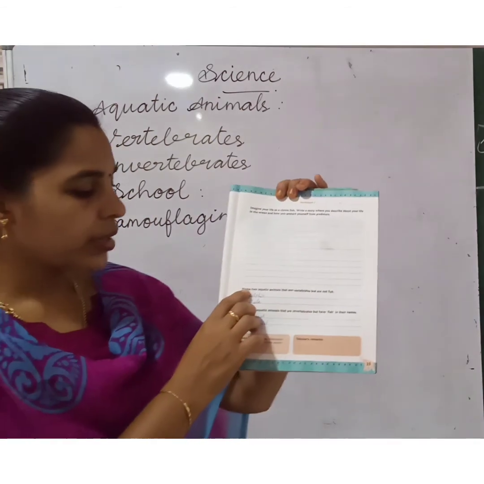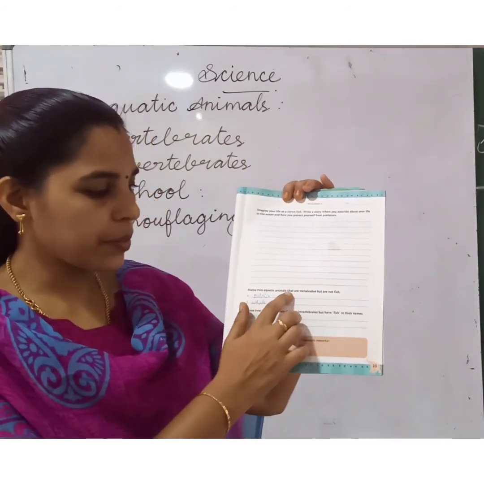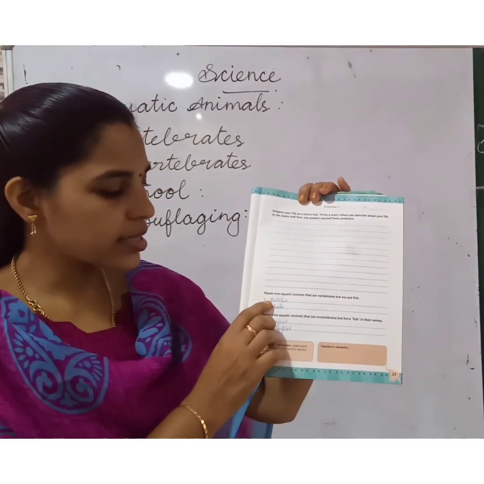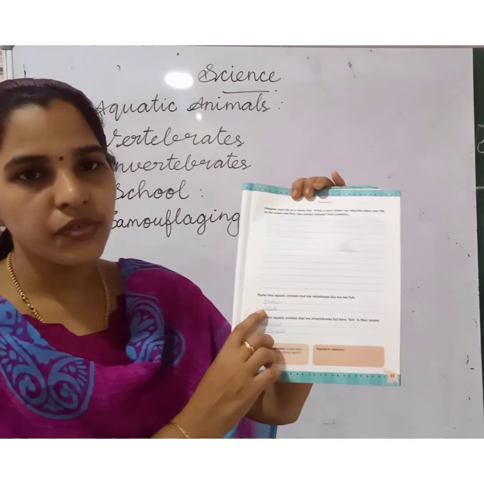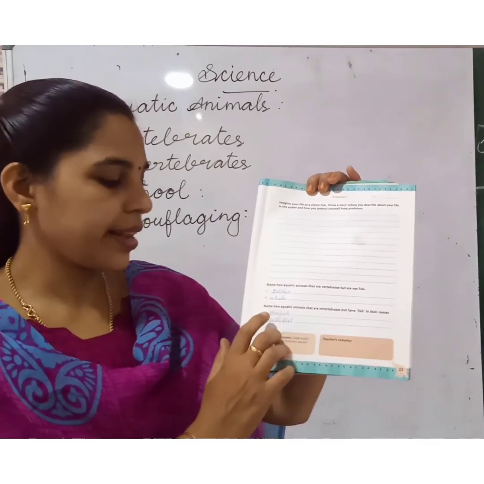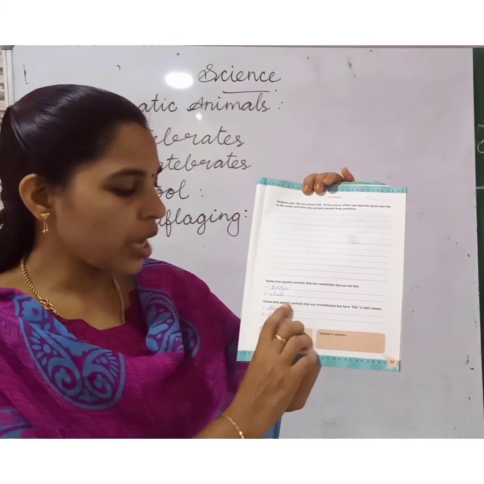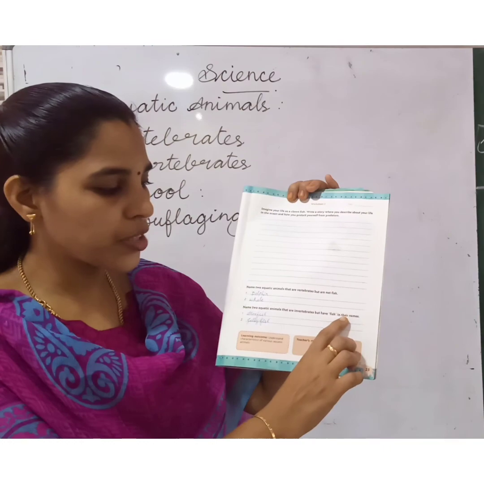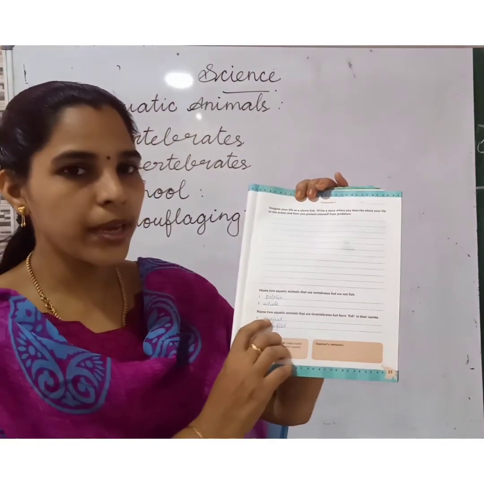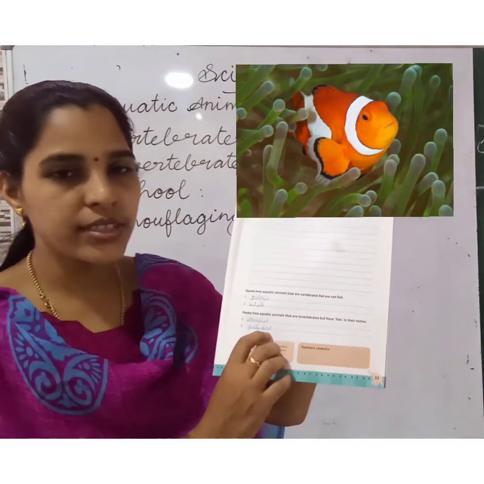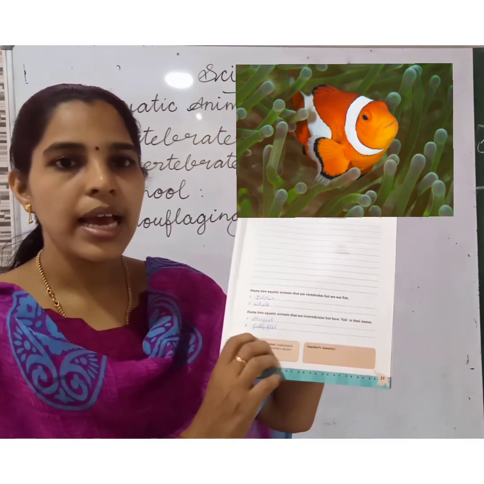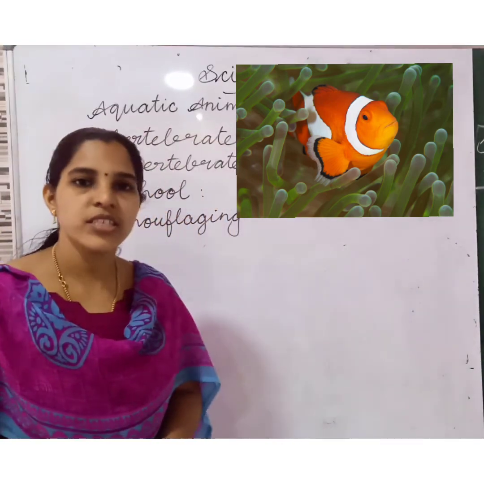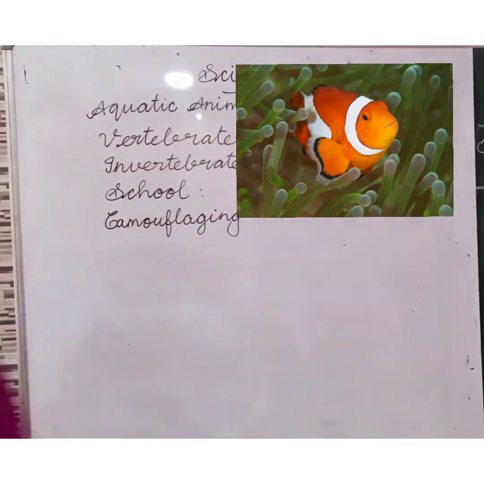Next one. Name 2 aquatic animals that are vertebrates but are not fish. The answers: dolphin and whale. Next one. Name 2 aquatic animals that are invertebrates but have fish in their names. Starfish and jellyfish. Children, you have to refer to the book and study well. Okay, children? Thank you.